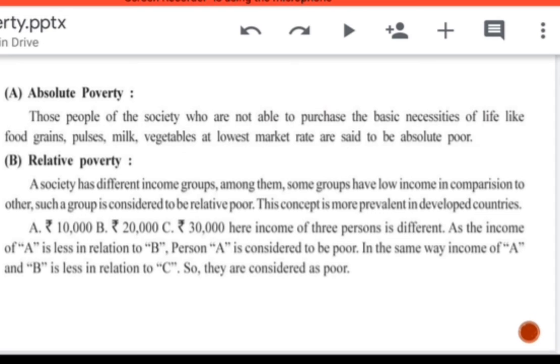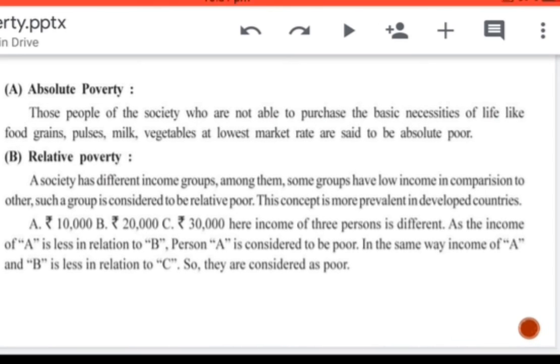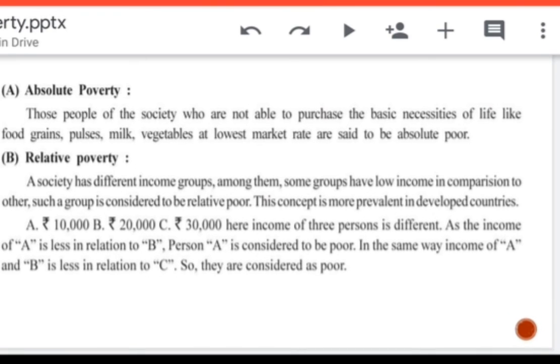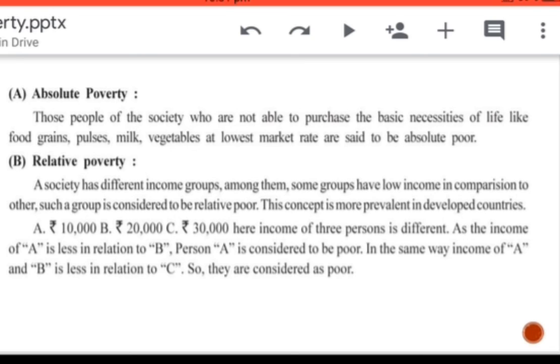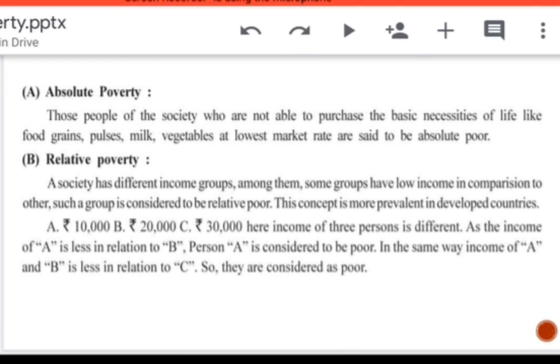Now what is relative poverty? See, for example, if the income of A is 10,000, B is 20,000, C is 30,000, three people are there. Now if you see all the three, you can tell that A's income is less than B and C. That's why, taking into consideration the three of them, we will say A is poor. If you go for B, you can say that B's income is less than C. So you will say that B is poor. Like this, comparison is made among the incomes of the people.